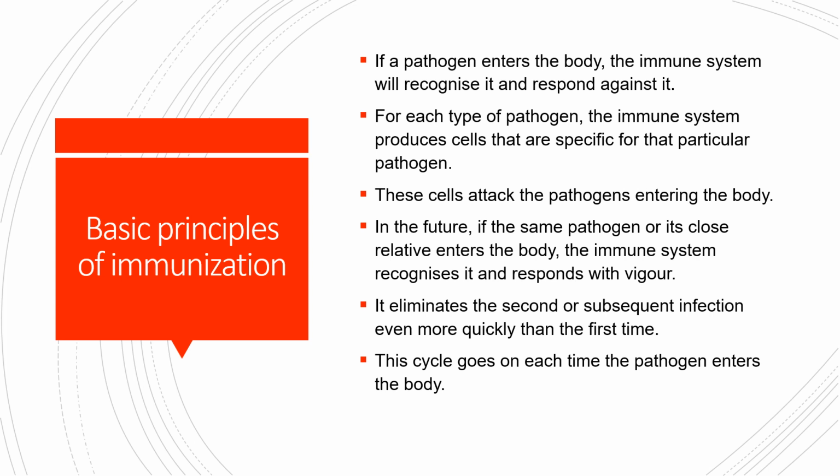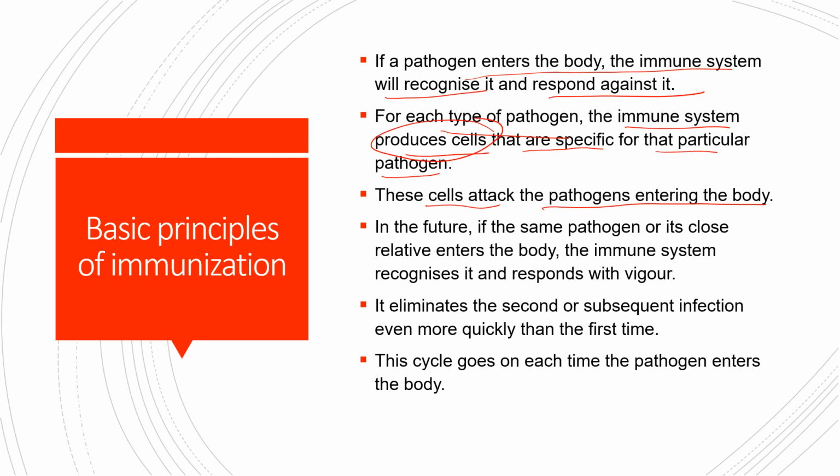So, there are basic principles of immunization. What are they? If the pathogen enters the body, the immune system will recognize it and respond to it. Suppose a pathogen is entering a body that has been immunized or vaccinated previously, so it will recognize it and respond to it. For each type of pathogen, the immune system produces specific cells. These you will be studying in higher classes. It's out of scope for 8th standard, so I'm not teaching. These cells are specific for a particular pathogen and attack the pathogens entering the body.